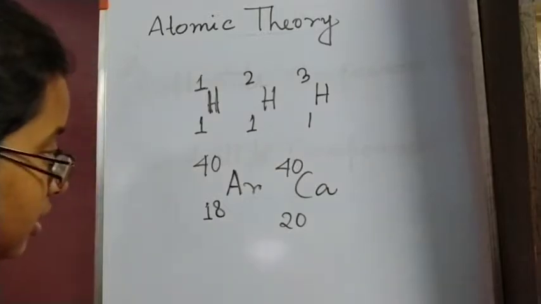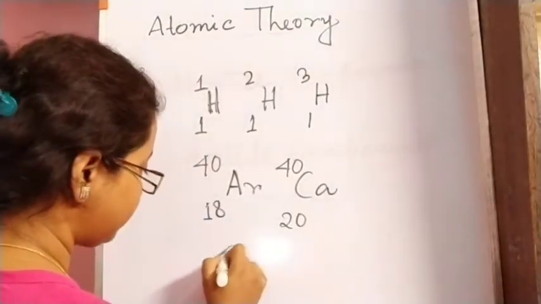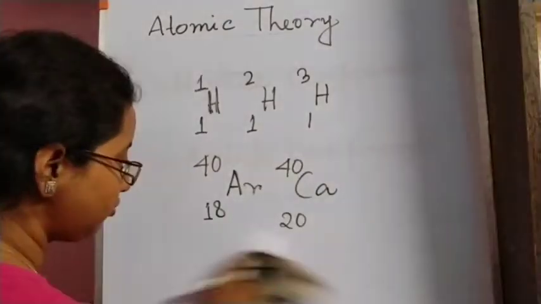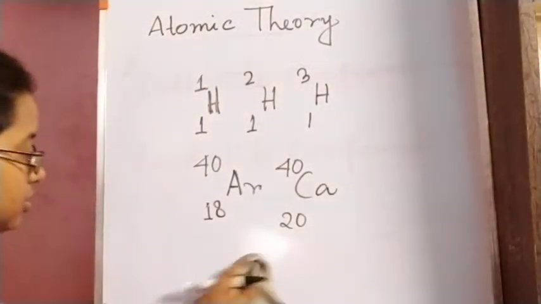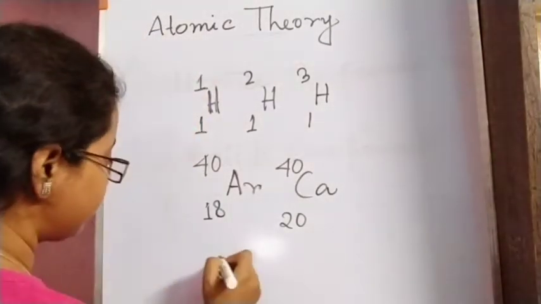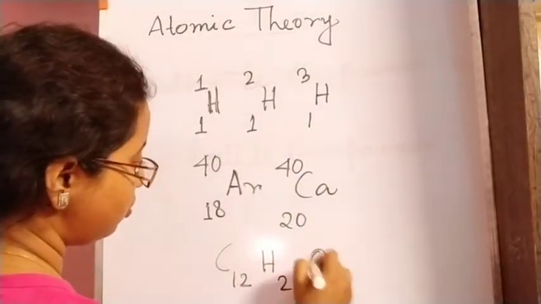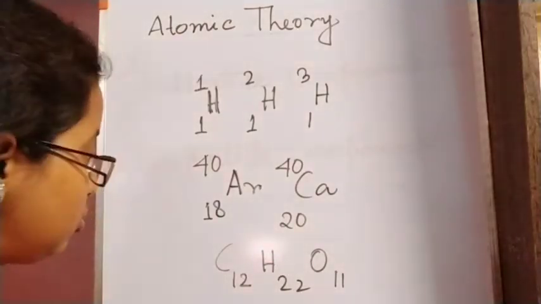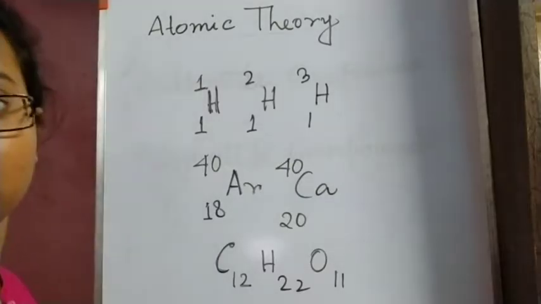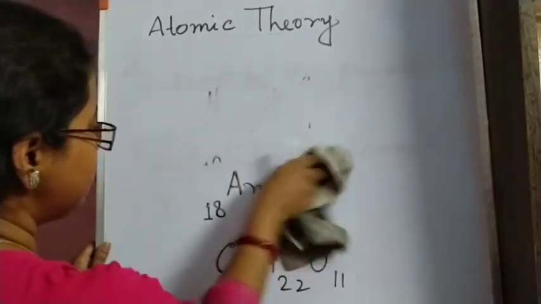But if we talk about glucose, or sugar, C12H22O11, if we take the ratio of this, you cannot see. Let me find this.